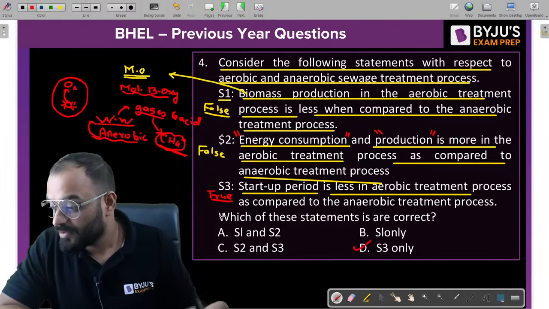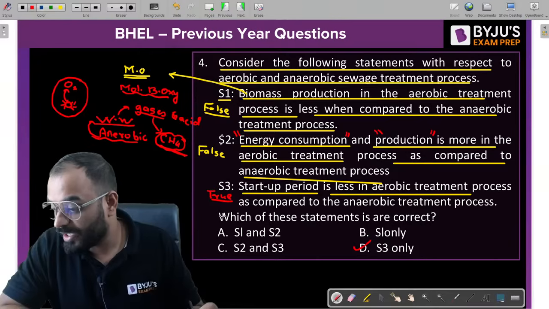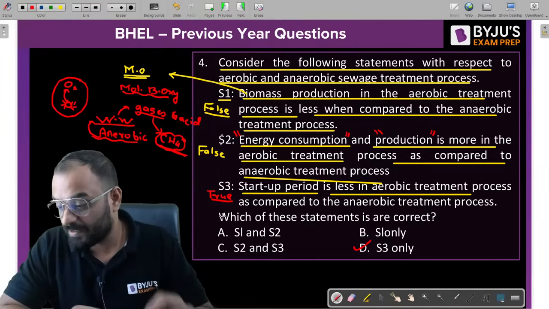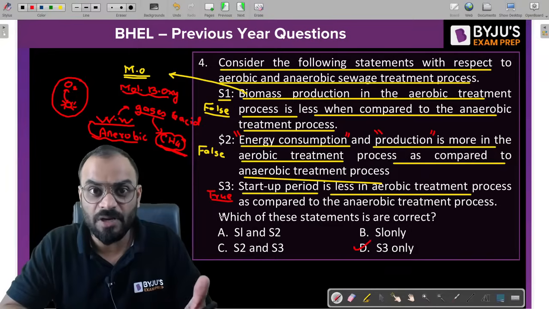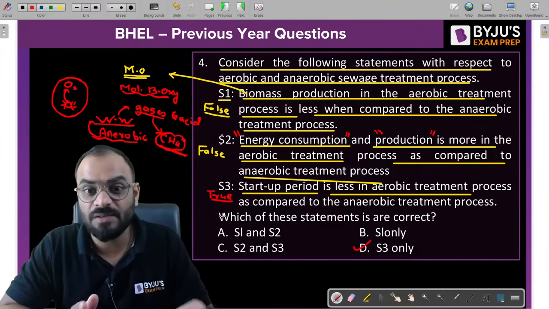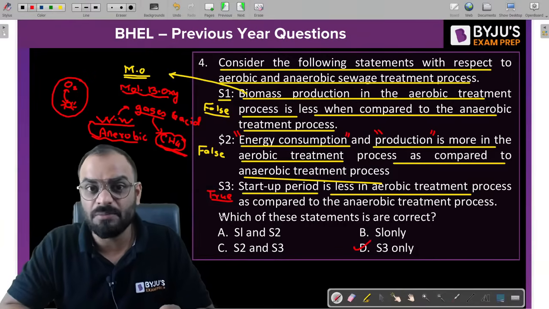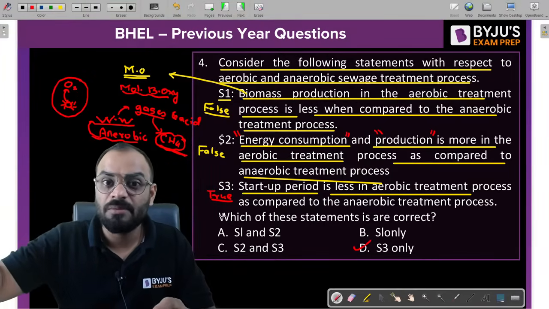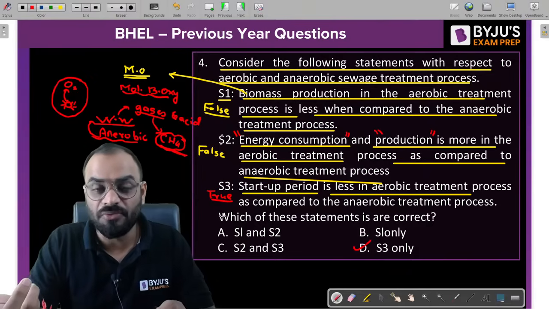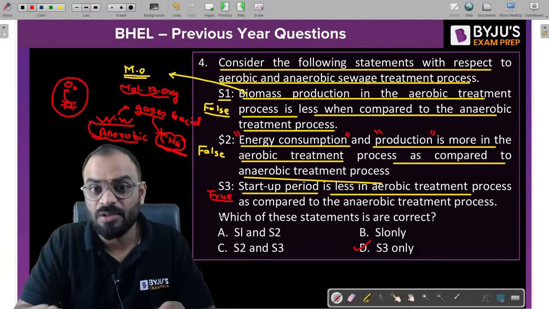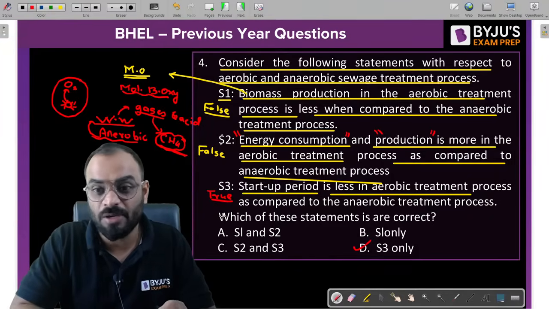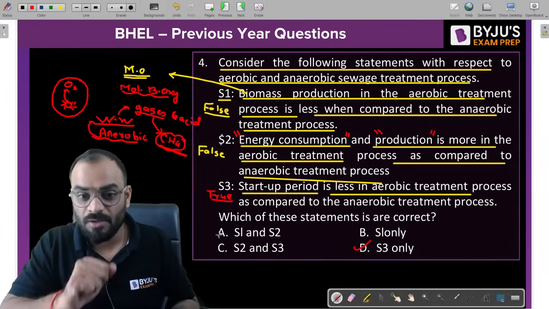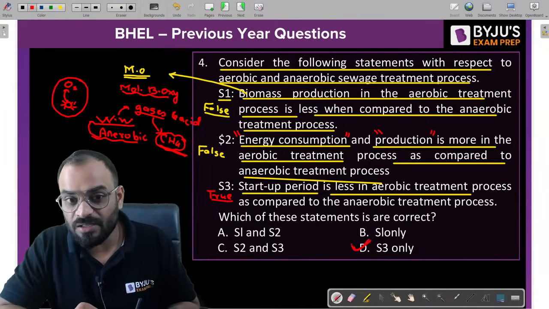Right? So is it due to the low startup period of aerobic? Yes, we can say that, Praveen. Basically, aerobic microorganisms will have more growth, right? And their growth is very fast as compared to anaerobic microorganisms, and they can continue their process by consuming the freely available oxygen, which is available in a free form, right? They don't have to put in any kind of effort, so they can degrade the organic matter very quickly as compared to anaerobic microorganisms, right? Okay, so D is the correct answer for the problem.